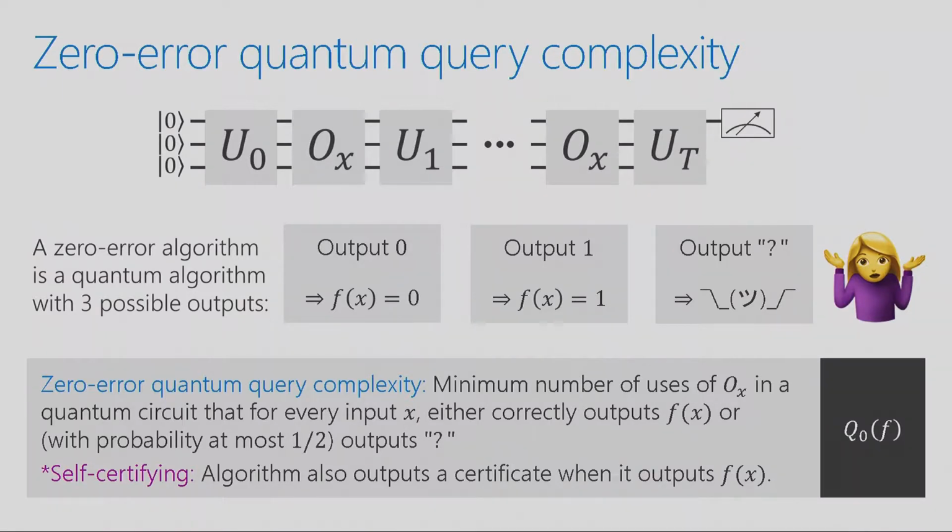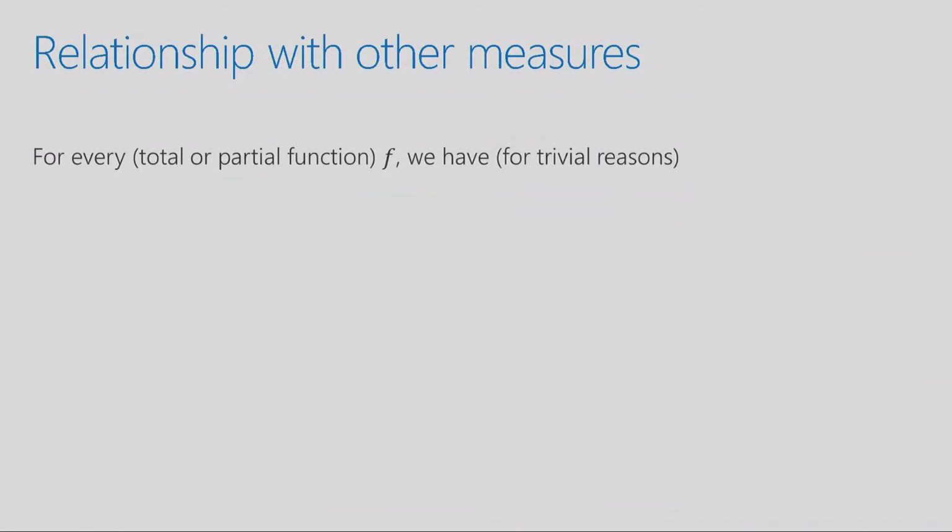Anyway, so it's a bit of an aside. All right, so how does zero-error compare to the other stuff I've talked about? One thing, which is kind of trivial to say, is that zero-error is nicely sandwiched between bounded error quantum query complexity and deterministic classical algorithms, kind of for trivial reasons. The second inequality is because, of course, a quantum algorithm can always mimic a classical algorithm. So you can always just take a deterministic algorithm and do the same thing quantumly, and now it'll be a zero-error algorithm. Okay, that's kind of trivial.